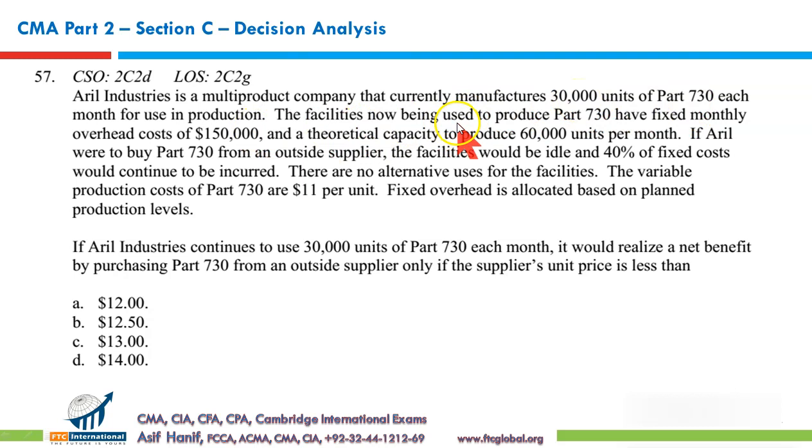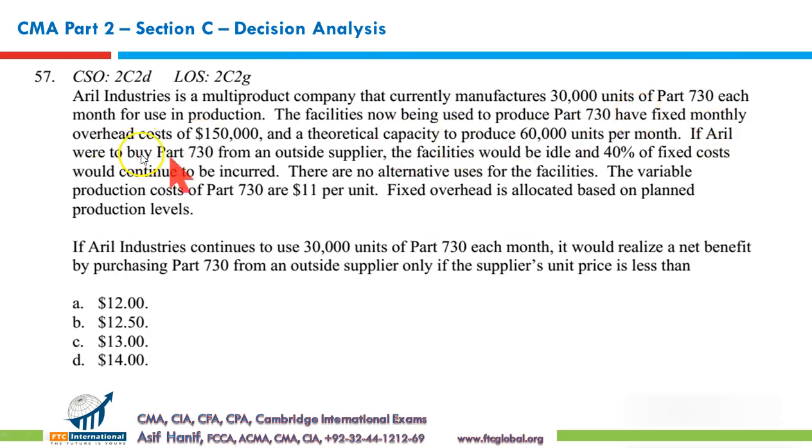The facility now being used to produce Part 730 has a fixed monthly overhead cost of $150,000. This is the current cost, and a theoretical capacity to produce 60,000 units. We can produce this many units under ideal circumstances. Currently we are producing just 30,000, that is 50% of the ideal capacity.